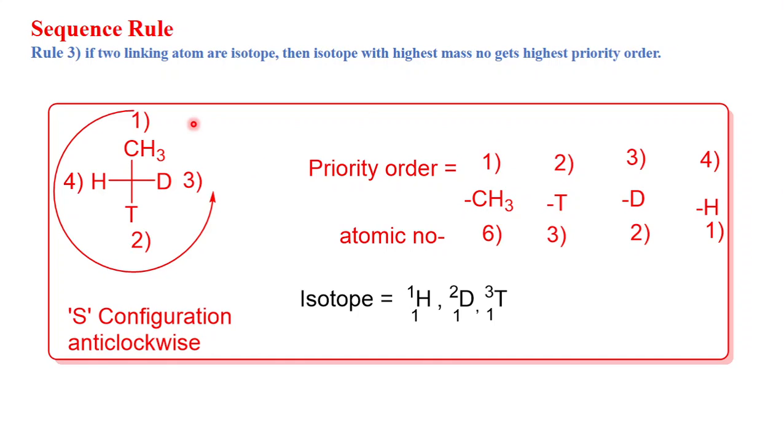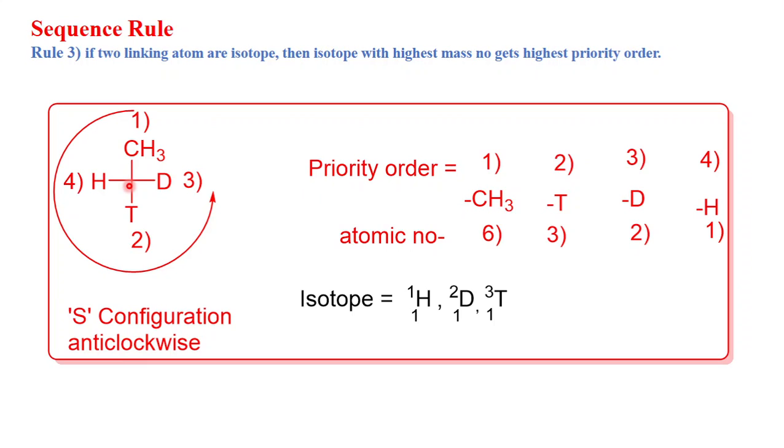Now among these 3, hydrogen, deuterium and tritium, tritium has mass number 3, the highest mass number, so tritium will get second priority order. Now among deuterium and hydrogen, deuterium has mass number 2, so deuterium will get third priority order, and hydrogen will get fourth priority order.